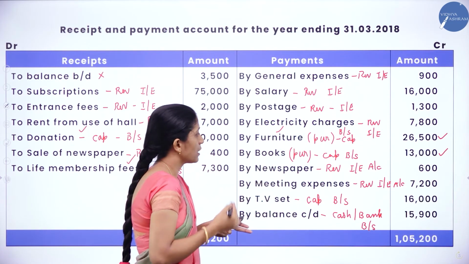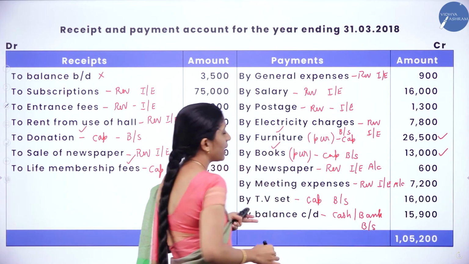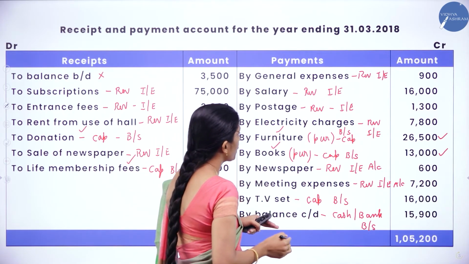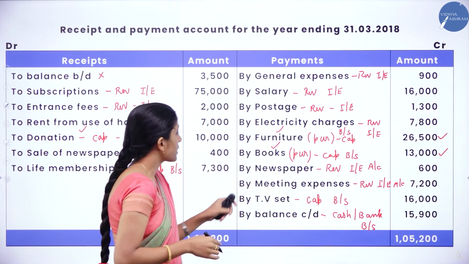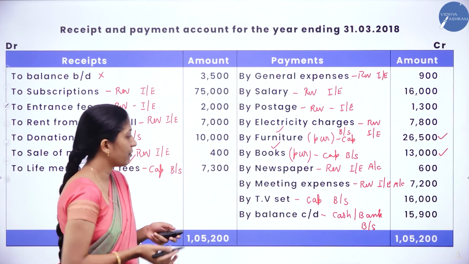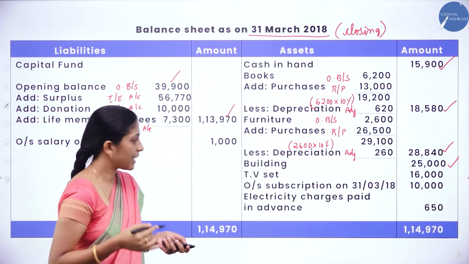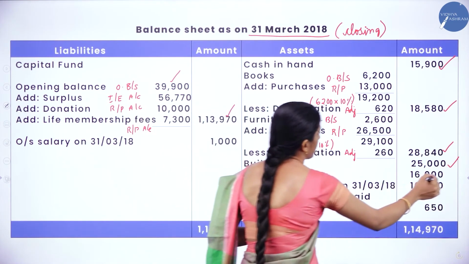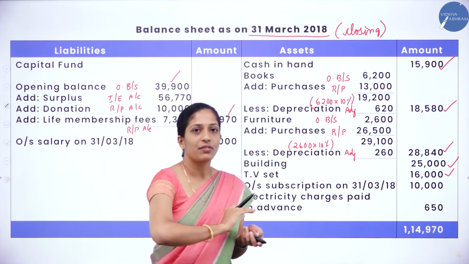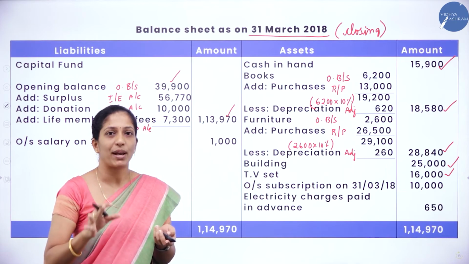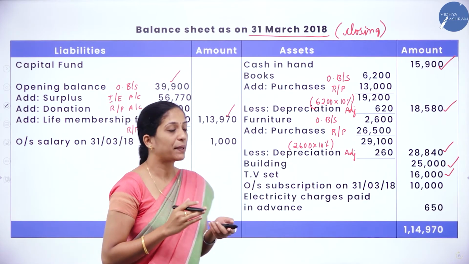We have added it as purchase. Books also we have recorded as purchase. Next, newspaper, it is a revenue item. Next, TV set, it is a capital item, we have not recorded. So we shall record it now. TV set is an asset, so TV set 16,000. Now we are done with recording all the entries in receipts and payment account relating to capital items.